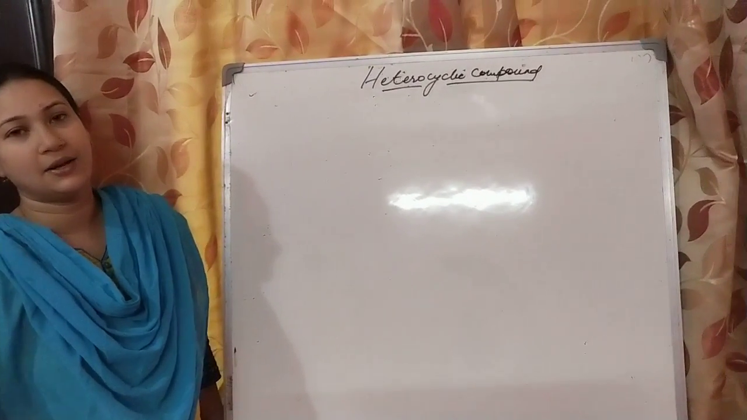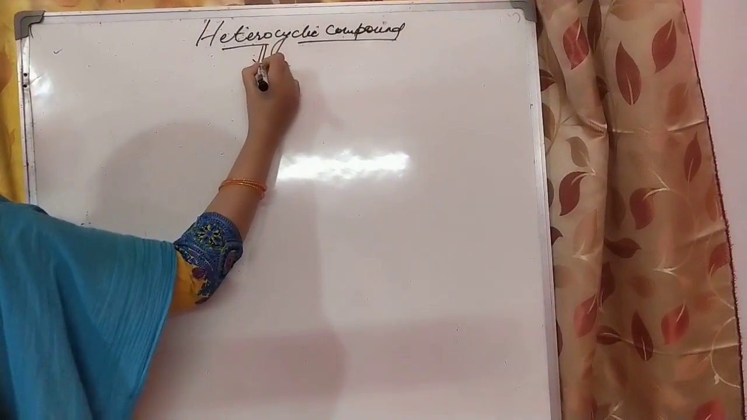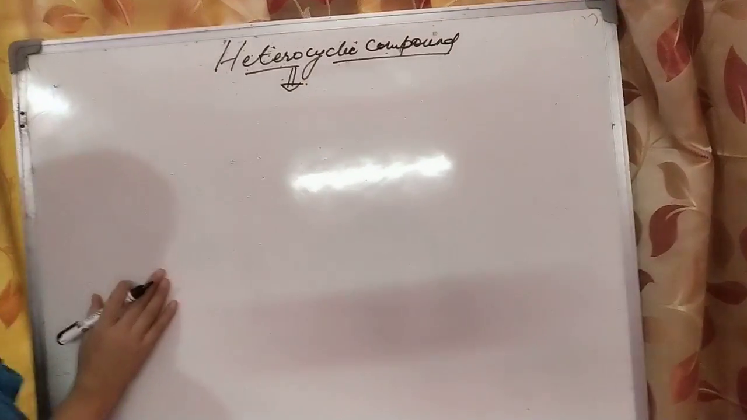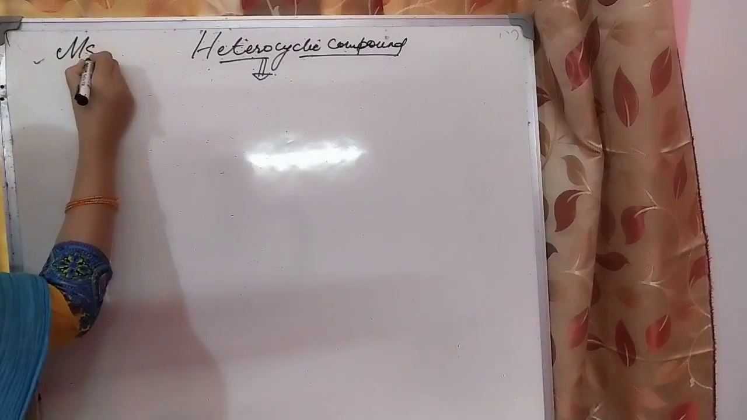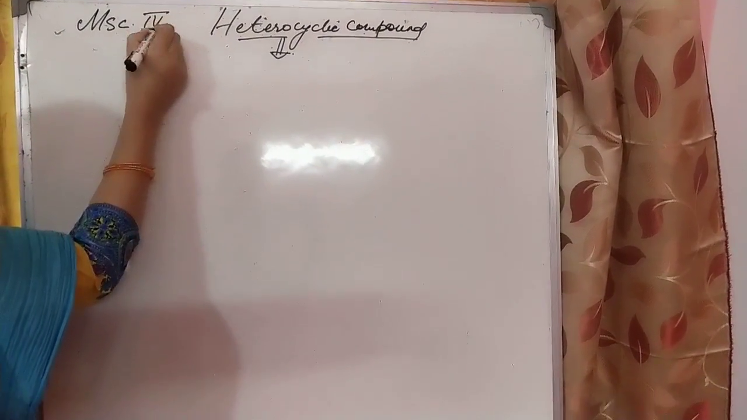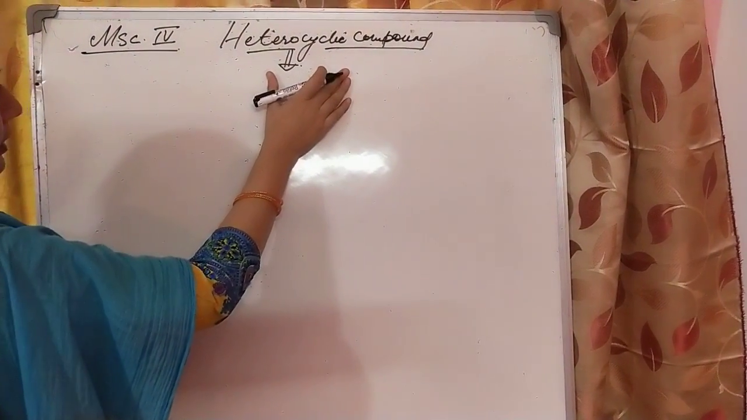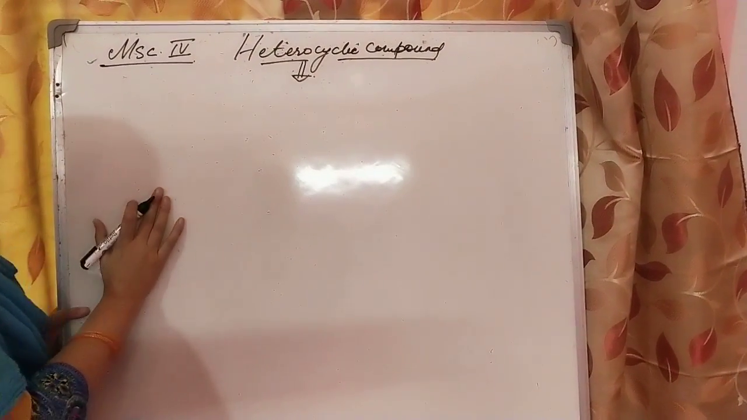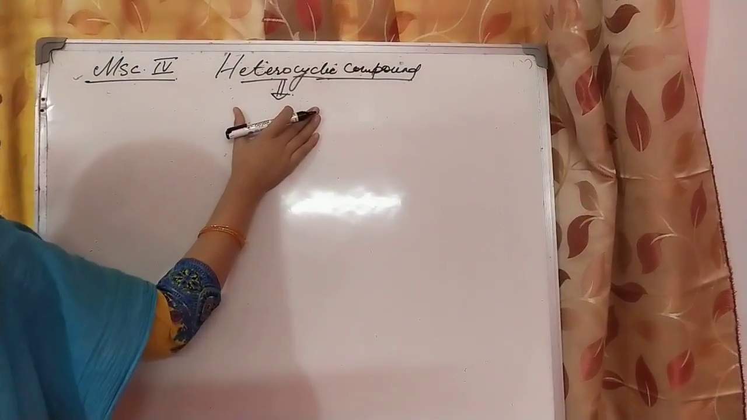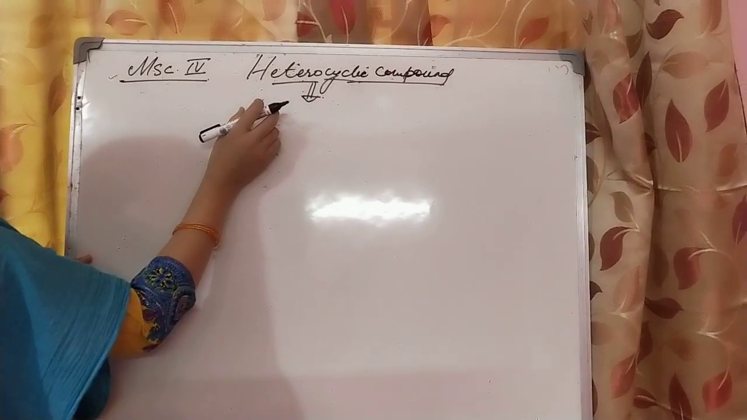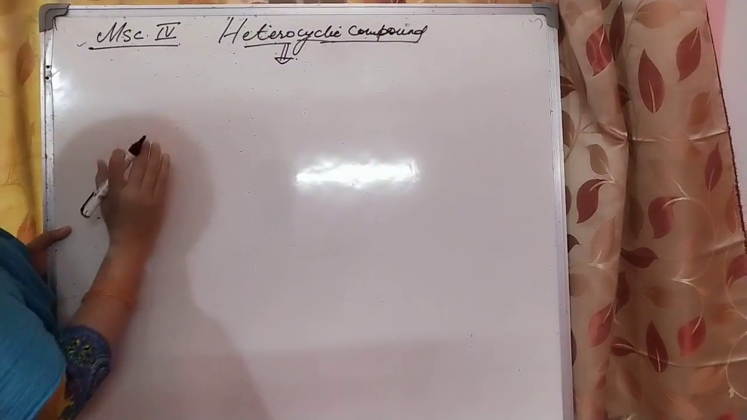Today I will give an introduction and classification on heterocyclic compounds, which we have to read in MSc semester 4. See, first the introduction: what is a heterocyclic compound and how it is classified. Heterocyclic compounds are cyclic compounds which are made up of two different atoms.